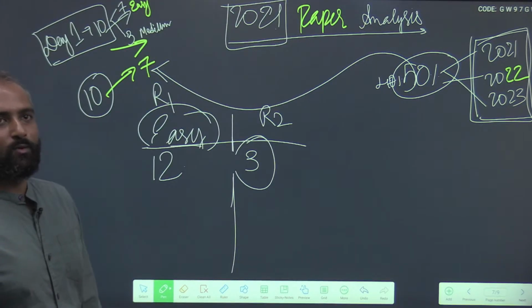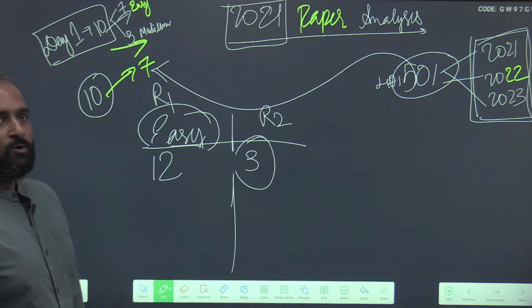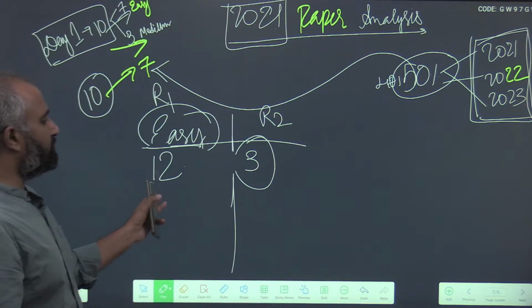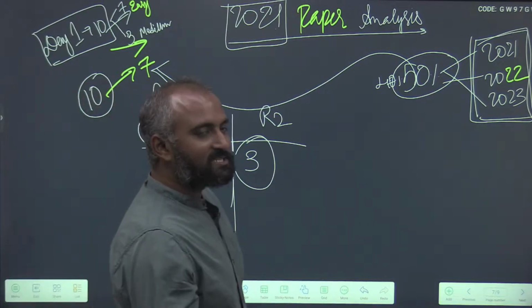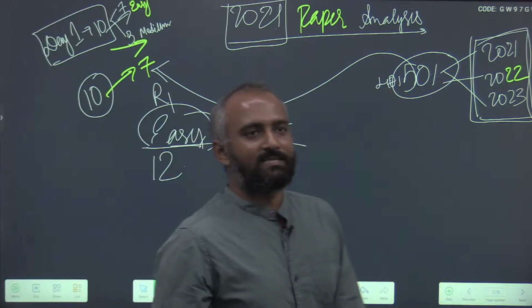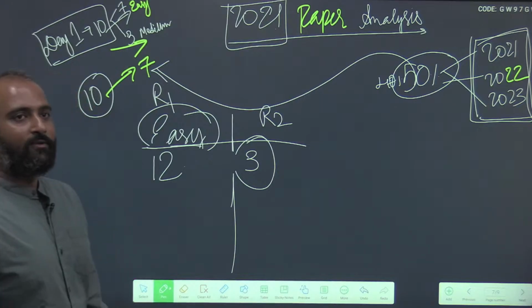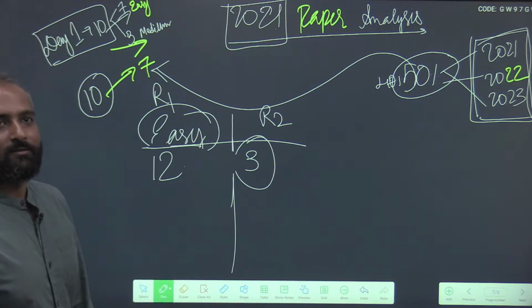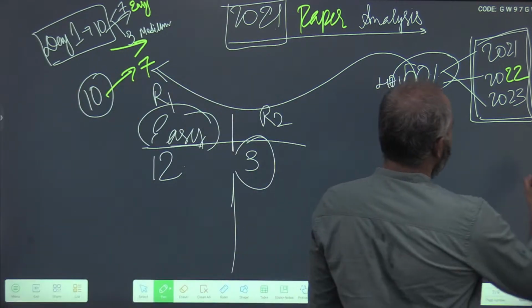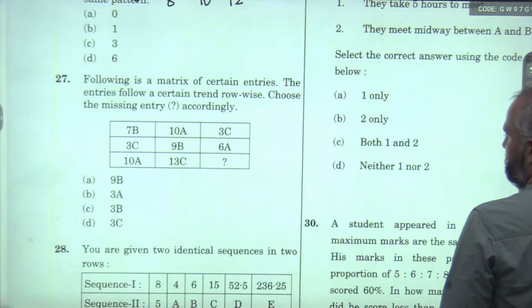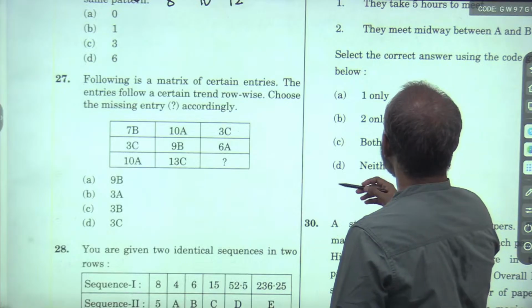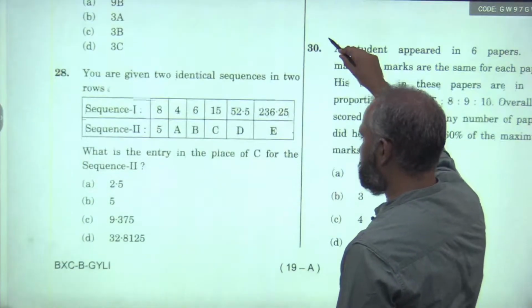It is what an average person with good comprehension can be expected to do. 20 plus 12, you are almost in touching distance of the cutoff, and you have not even gone through half of the paper. You are still at question number 20 or 21? Acha, 28. Now next one.